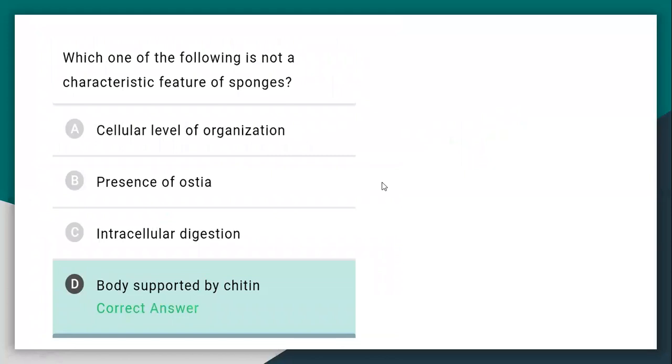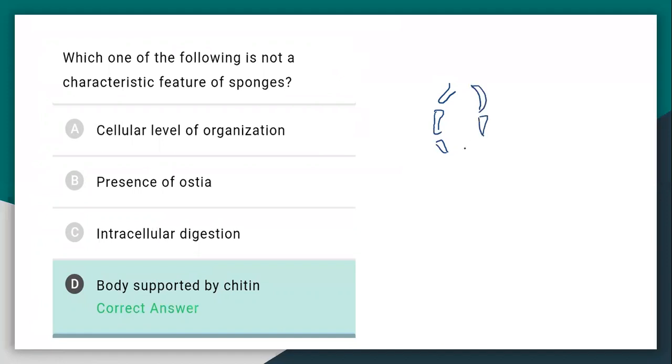Which of the following is not a characteristic feature of sponges? We know that sponges belong to Porifera. Poriferans are pore-bearing animals. Their body contains multiple pores. The small pores are called ostia and the larger pore is known as the osculum.